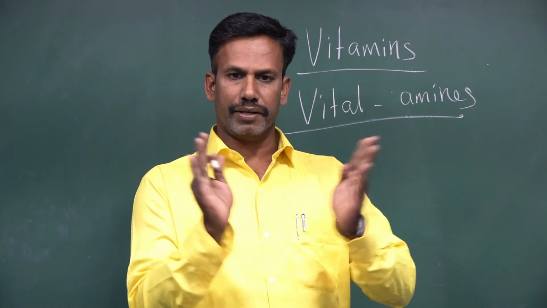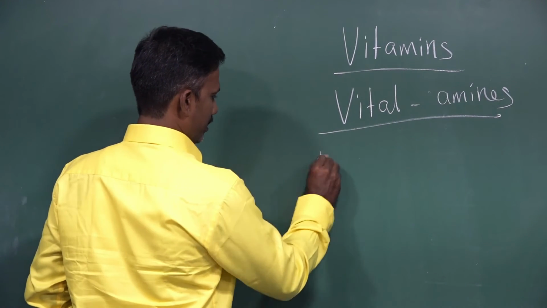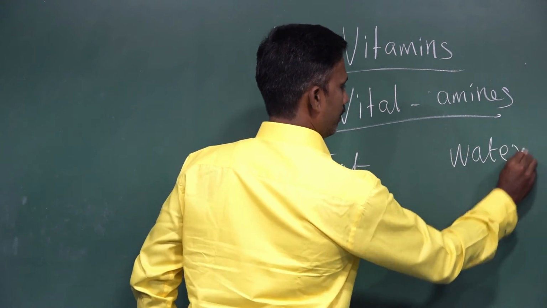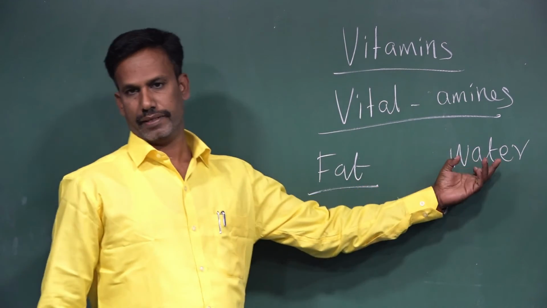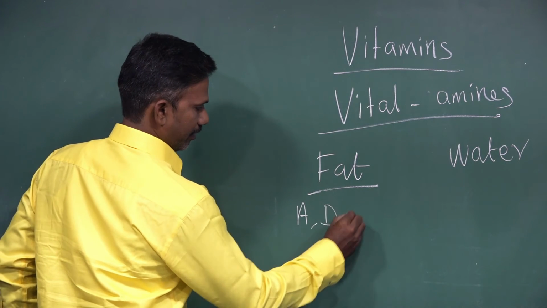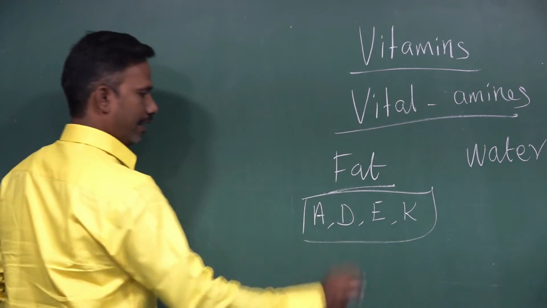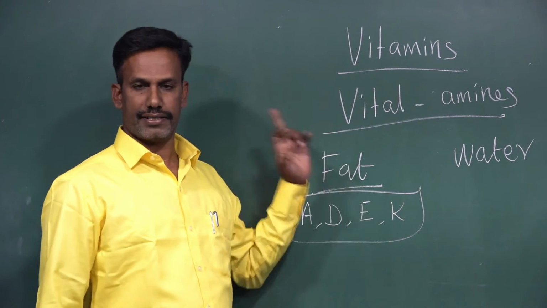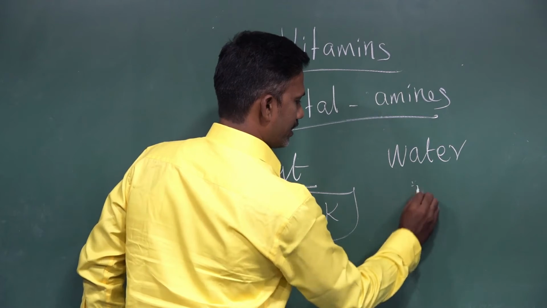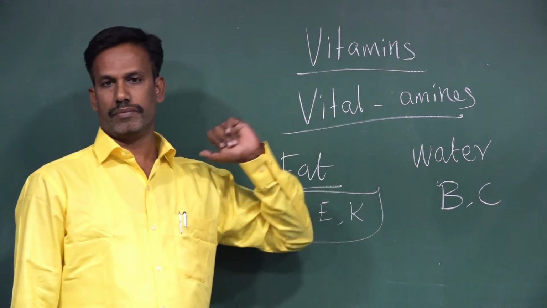Vitamins can be classified into two types based on their solubility. One is fat soluble, and the other is water soluble. The fat soluble vitamins are A, D, E and K. Vitamins B and C are water soluble vitamins.